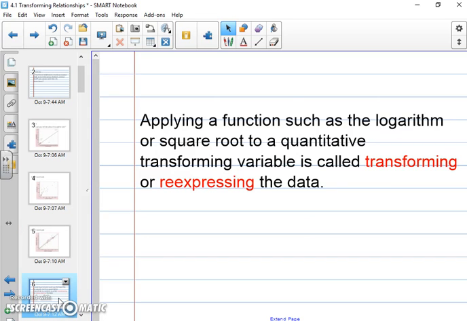So this is just basically saying that in words. Applying a function such as the logarithm or square root to a quantitative variable is called transforming or re-expressing the data. And again, we want to make these changes so that we can actually use the least squares regression line.